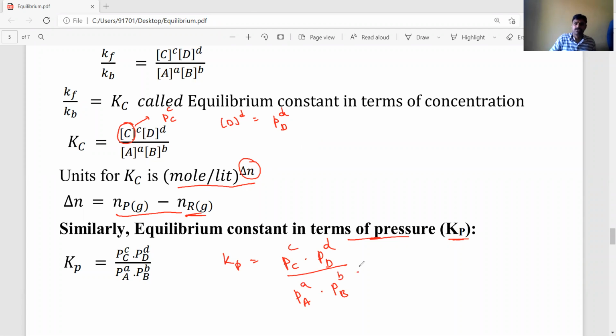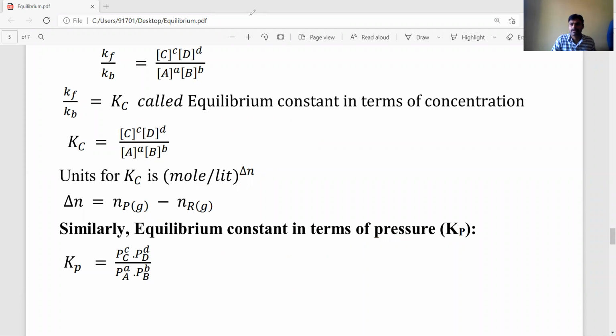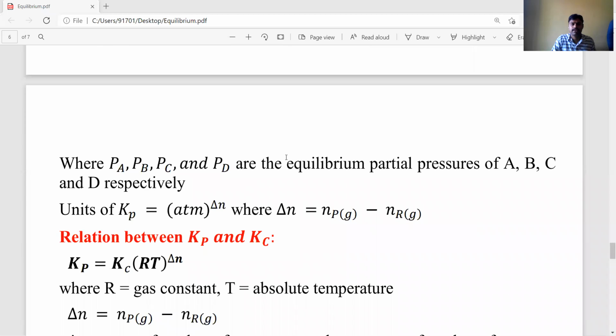Now what are the units for Kp? The units for Kp are atmosphere whole to the power of delta n, since the pressure is expressed in atmospheres. Delta n is the same: Np minus Nr, the number of moles of gaseous products minus the number of moles of gaseous reactants.